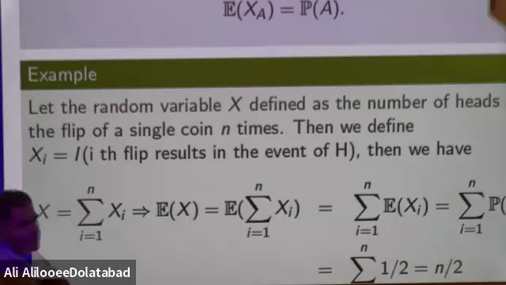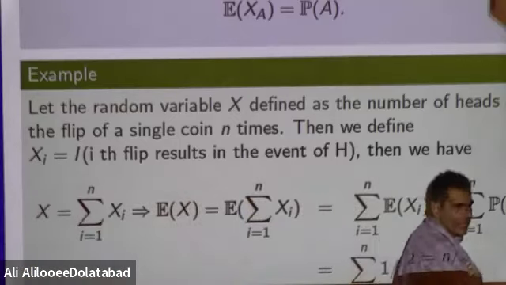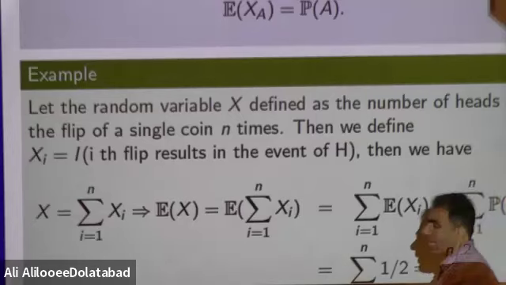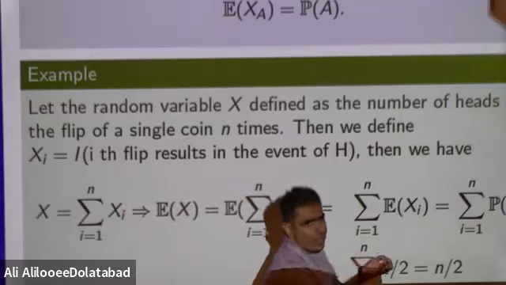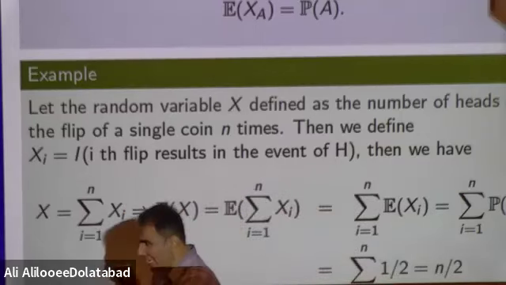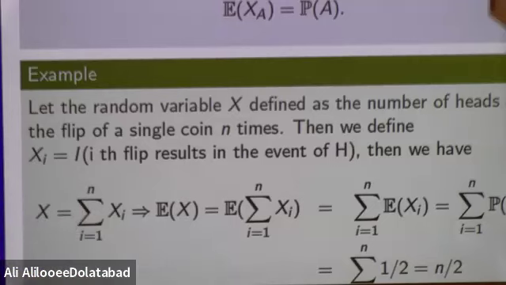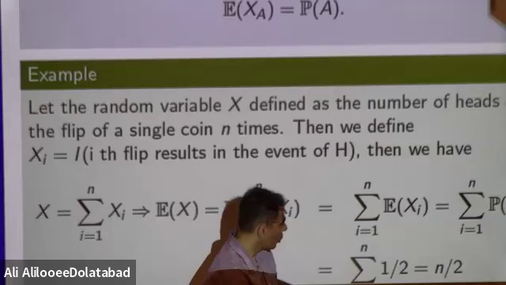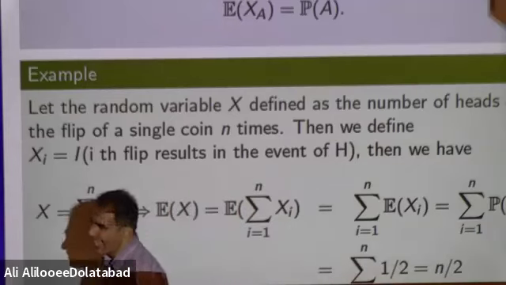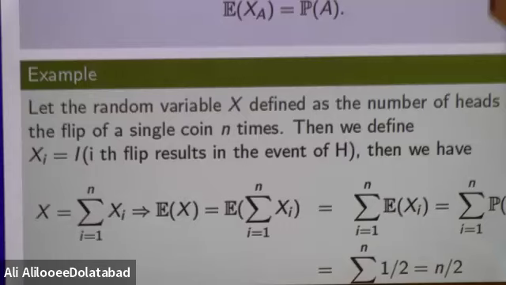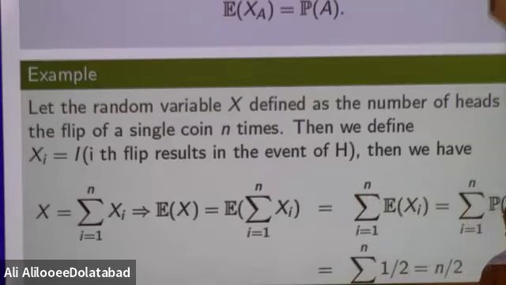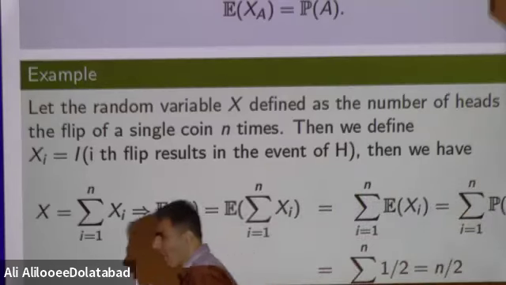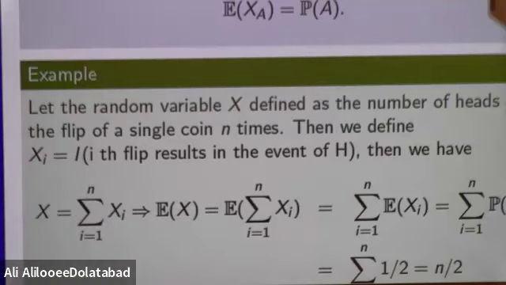What this number means is that I evaluated the number of times that I expect head occurs. Do you know what we have here? If you flip the coin n times, and your coin is fair, meaning the probability of head and the probability of tails are the same, your expectation of the number of times that head occurs and tails occurs are approximately the same. It means if you flip the coin 50 times, we expect 25 times head occurs, 25 times tail occurs. That's what we have here.